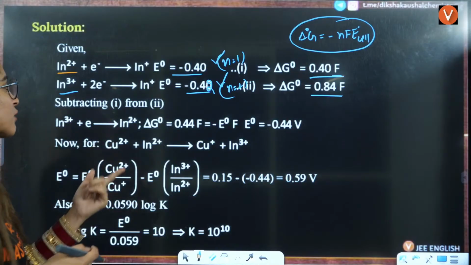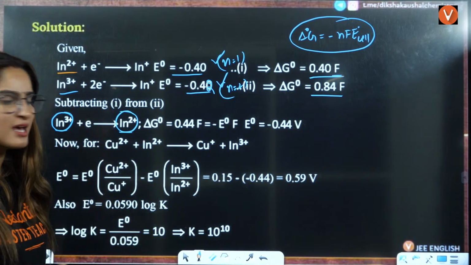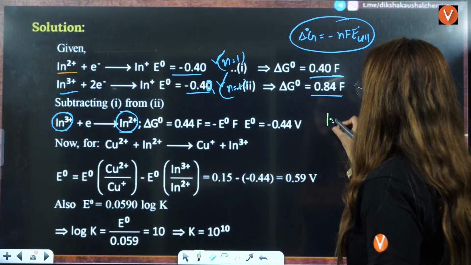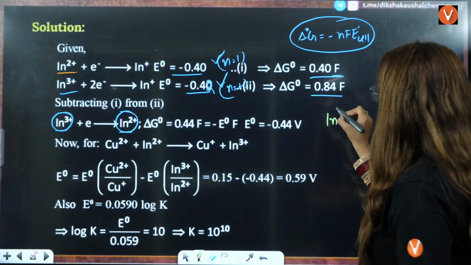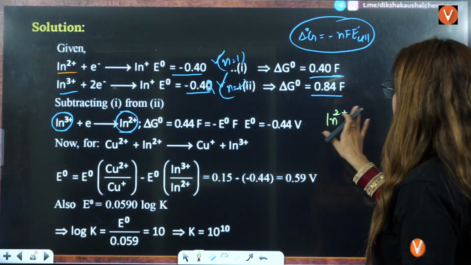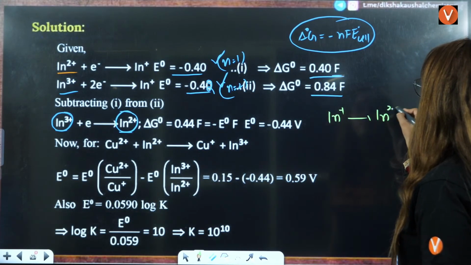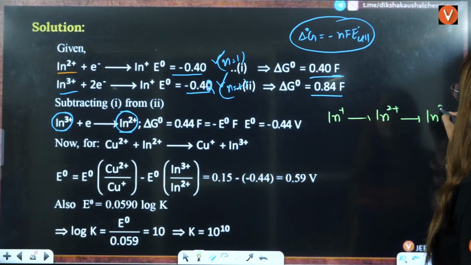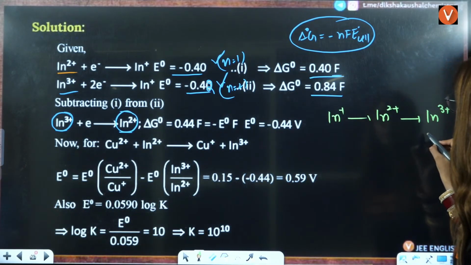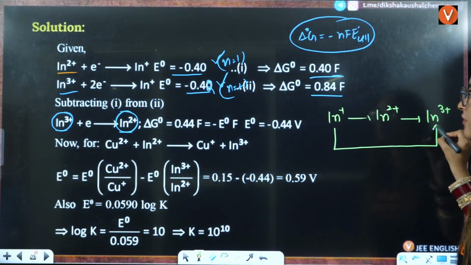Now if you calculate for 3 positive to 2 positive, basically, beta, what you have to do here, I'll just tell you. The direct method: this is 2 positive to positive. You can also write it as positive to 2 positive to 3 positive, and this is 2 positive to 3 positive, right?